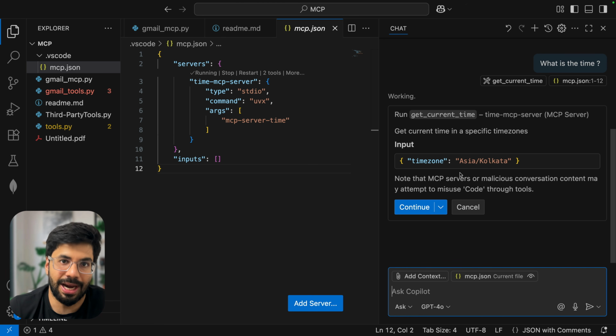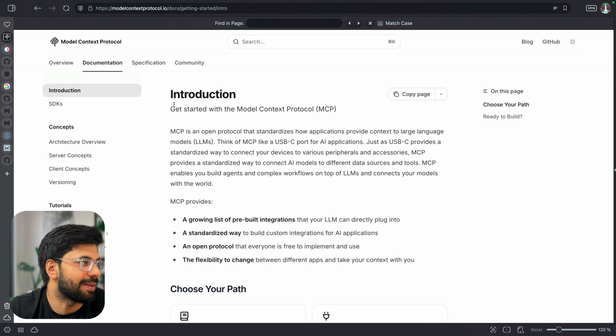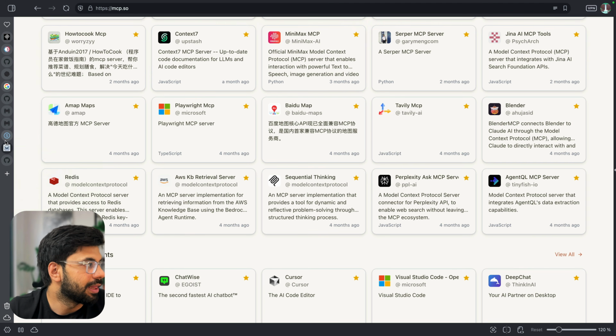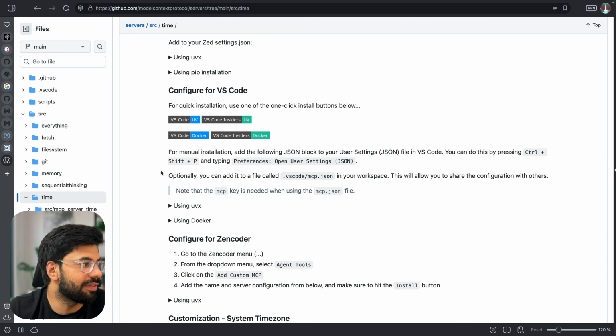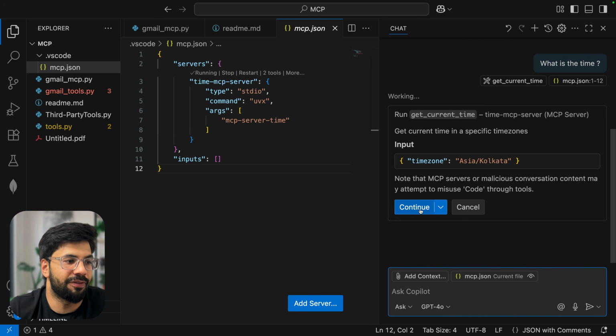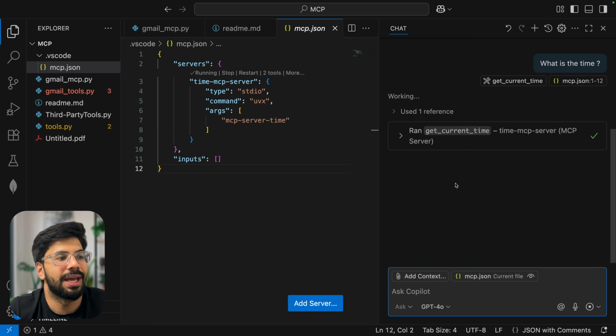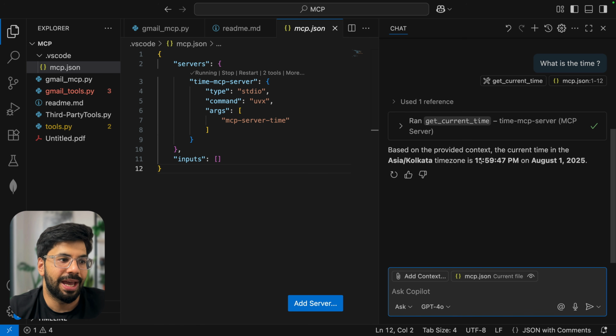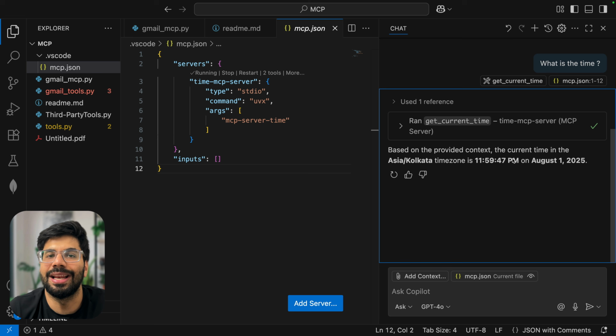So it is understanding that yes, I have to pass this time zone, because the default time zone which we had, everyone, if you remember, local time zone was America/New_York. So if I just press continue now, it will be using this and get my time exactly what it is, right? So that it is able to give me the same by using the power of MCP.